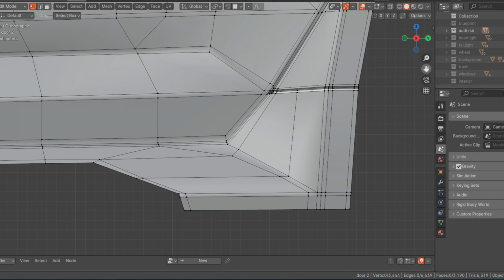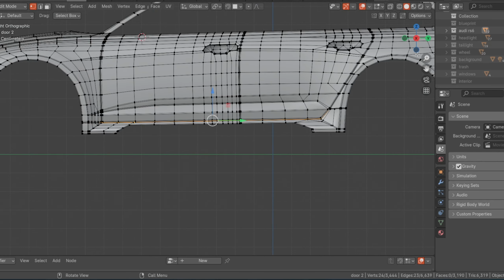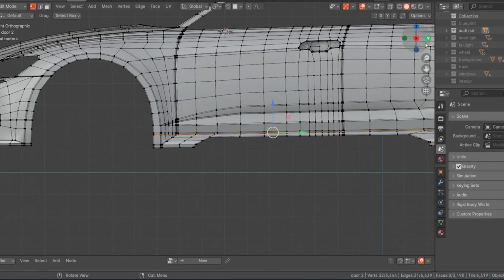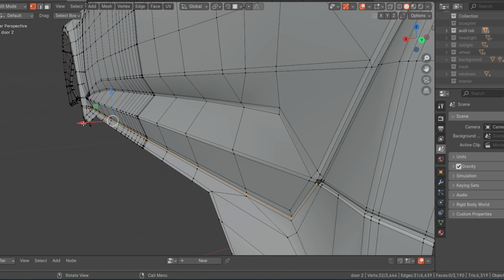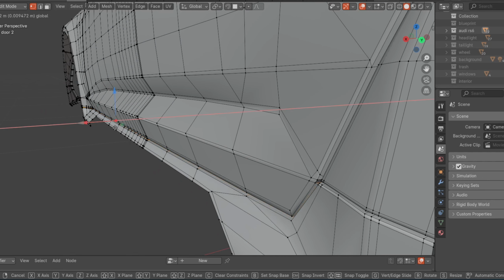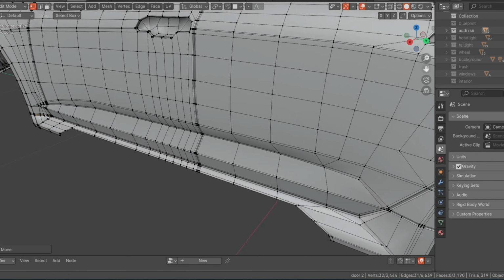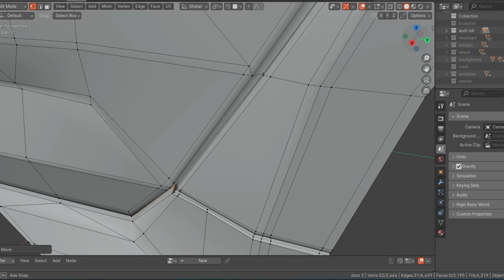Then let's draw back to this end. Yeah. So now select this loop right here. All of this. Also select these ones. Also, and now we can move it backwards. Just move it back this way. Let's try to match it with the depth of the door.